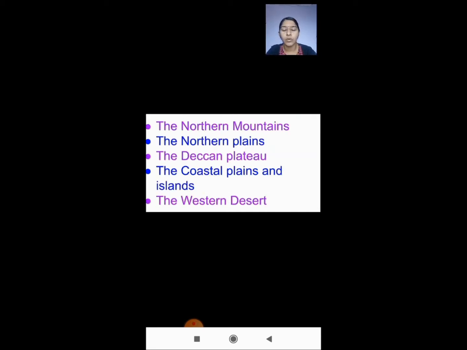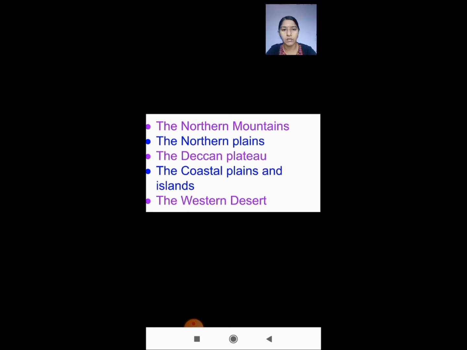Okay, so those regions are the northern mountains, the northern plains, the Deccan Plateau, the coastal plains and islands, and the western desert. The first one is the northern mountains, second is the northern plains, third is the Deccan Plateau, fourth is the coastal plains and islands, and the fifth is the western desert. So we are dividing India into these 5 main regions.